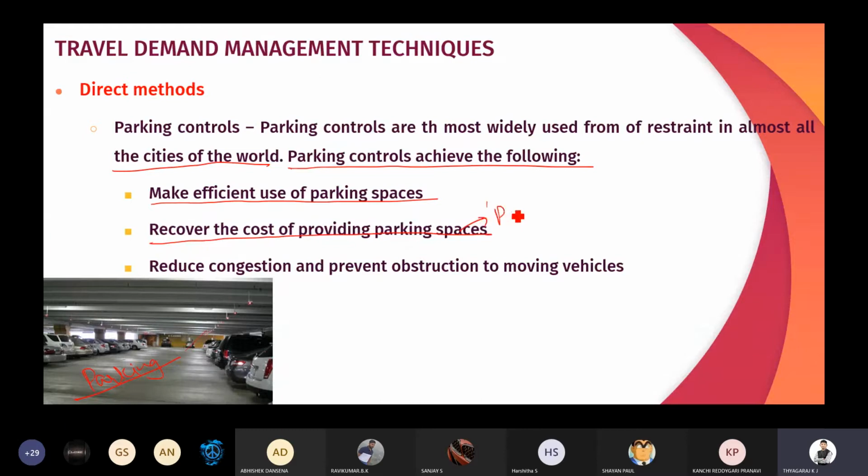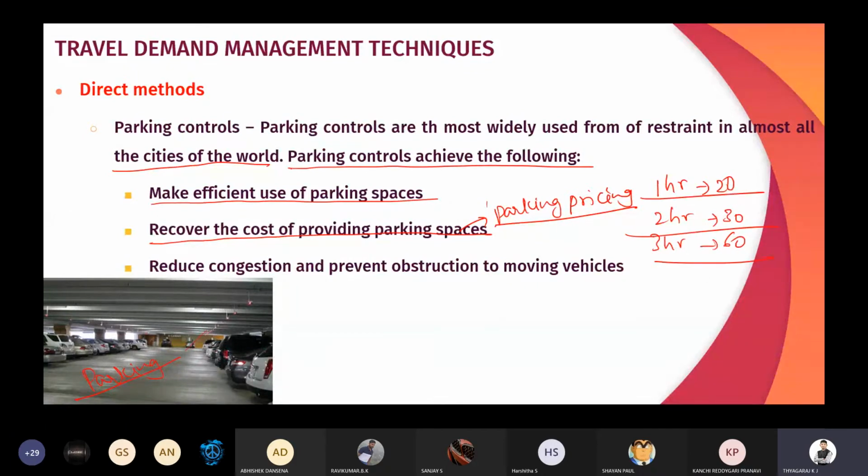Then recover the cost of providing parking spaces. That is parking pricing, that is imposing some amount on the parking. For 1 hour, for a two-wheeler it is 20 rupees, like that. For 2 hours it is 30 rupees. For 3 hours it is 60 rupees, like that. If we impose the amount, then whatever the amount we have spent for the parking zone or parking area can be recovered back.